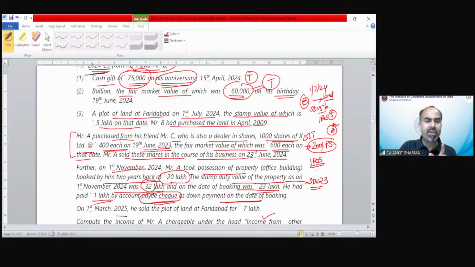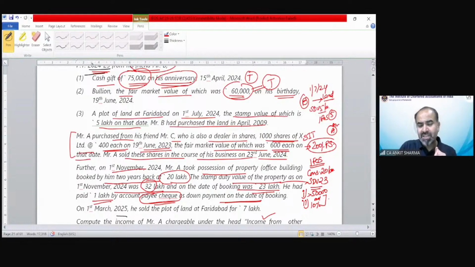Under income from other source, this is inadequate consideration, because the consideration you have paid is 20 lakh rupees. So we have to see whether we are going to tax it or not. For this purpose, we have to see two conditions. The difference should exceed 50,000 or 10% of consideration, whichever is higher.